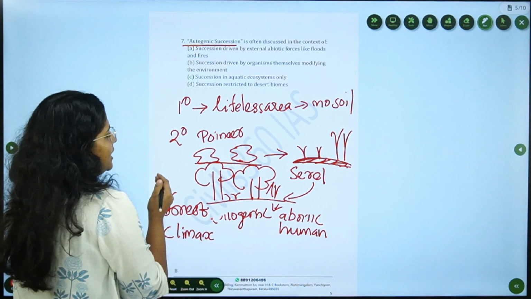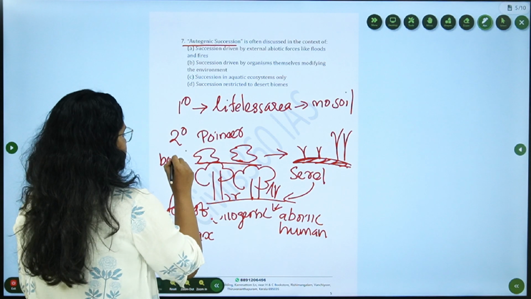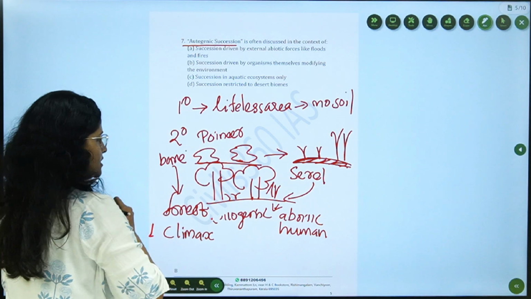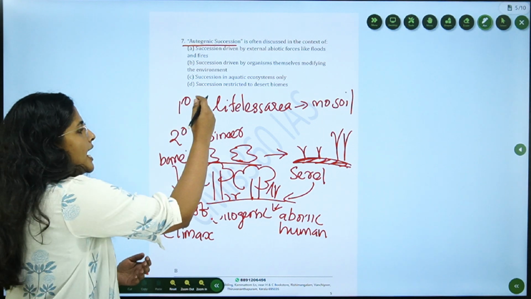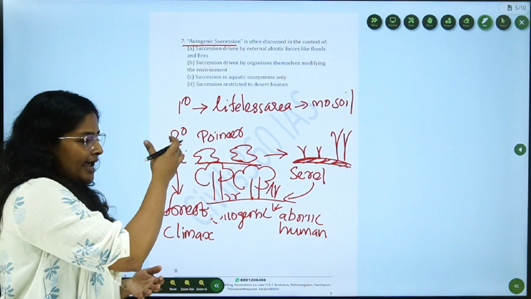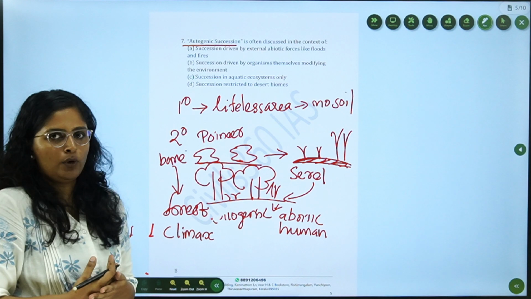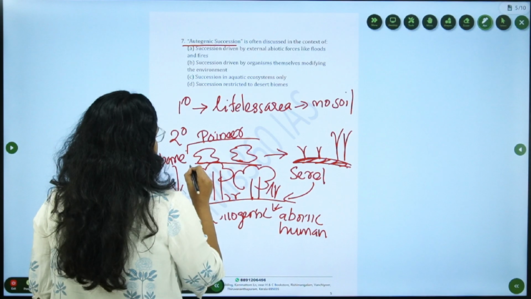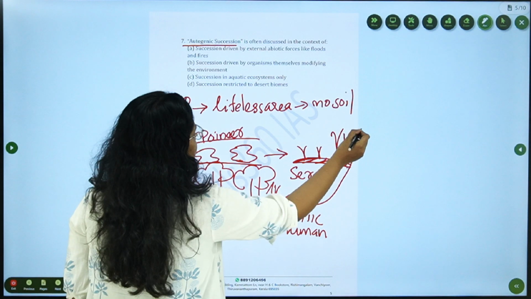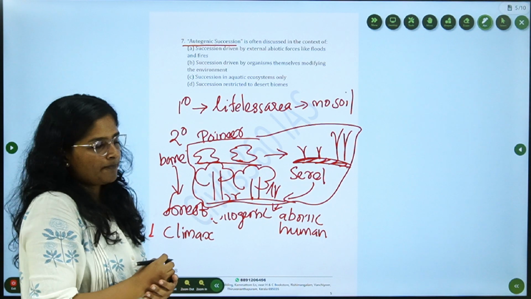So what happened here? A bare rock transformed into a forest. This is what is called primary succession. It starts from a soilless state to a well-developed forest. Since it has so many stages, it is a gradual, slow process.